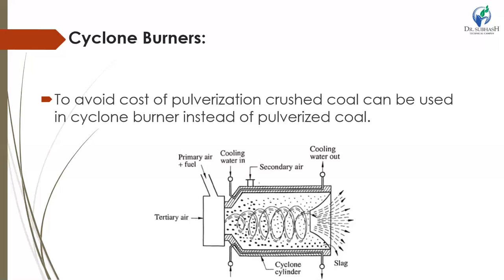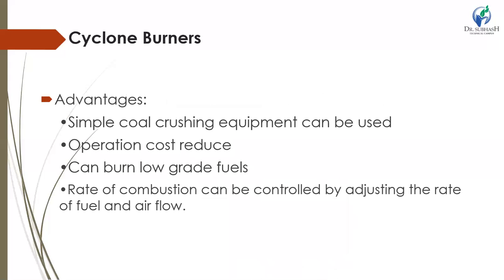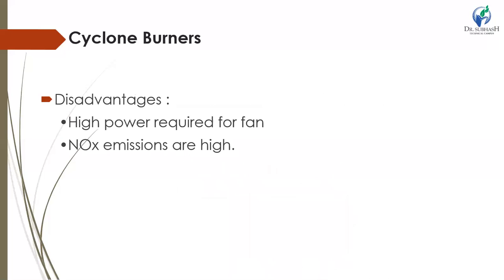There are some disadvantages also. Due to the use of forced draft, power requirement increases. The high temperature in the furnace results in the production of nitrogen oxides. It is not suitable for high sulfur content fuel, and the burner of the cyclone furnace is also subjected to erosion by the high velocity of the coal. So there are advantages and disadvantages.